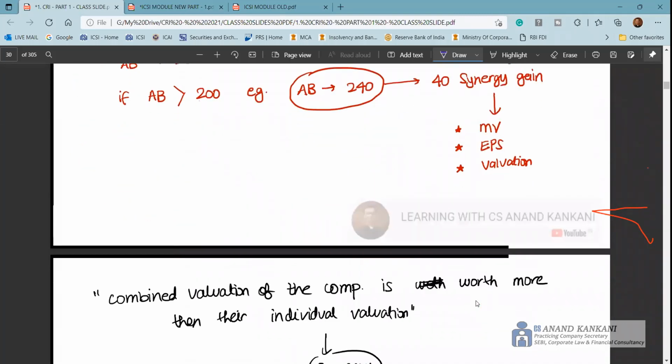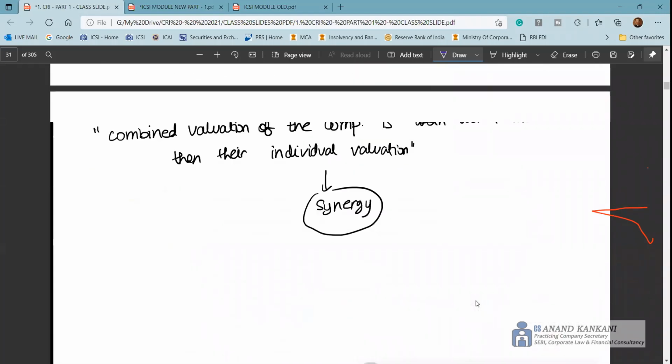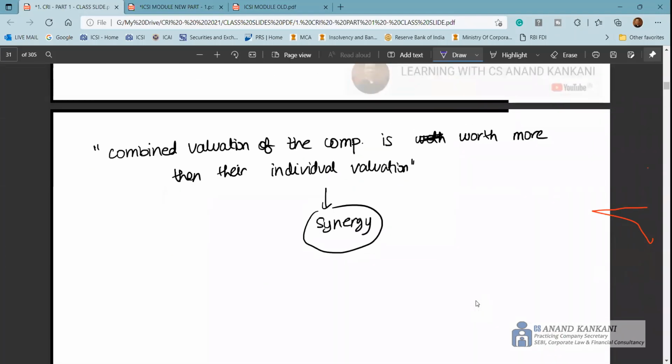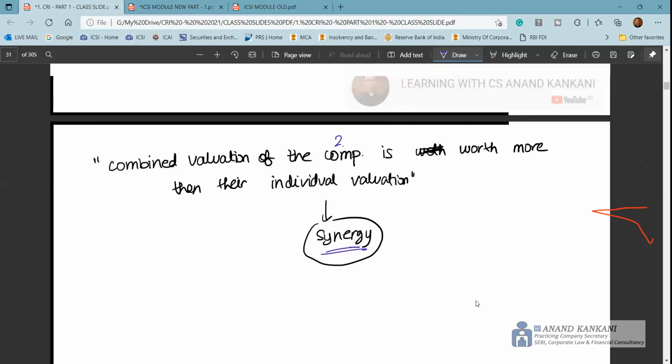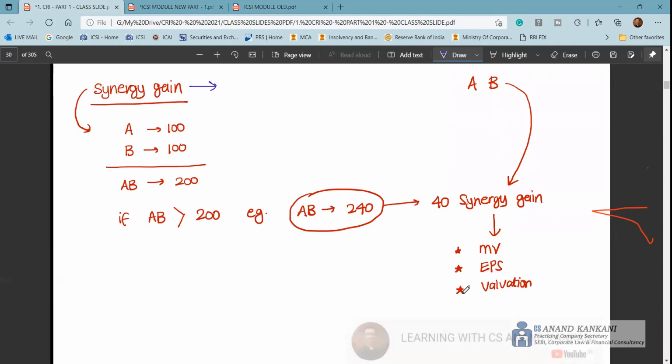When the combined valuation of two or more companies is worth more than their individual values, we say we have developed some synergy benefit. It can be in terms of valuation, profitability, operations or customer base, whatever the case may be.